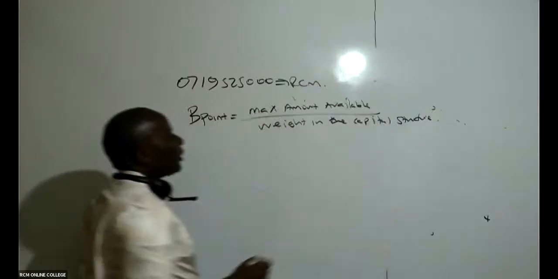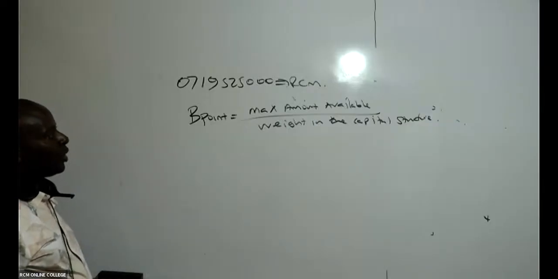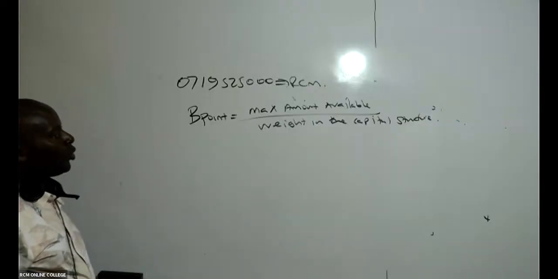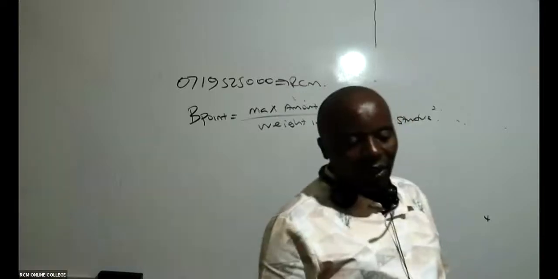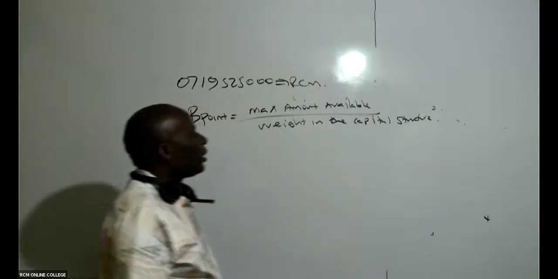This is a very important formula that I want you to write: maximum amount available divided by weight in the capital structure.